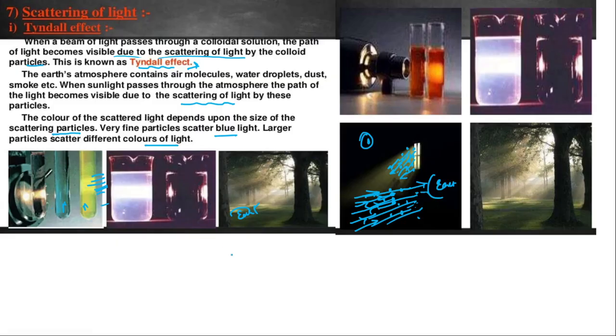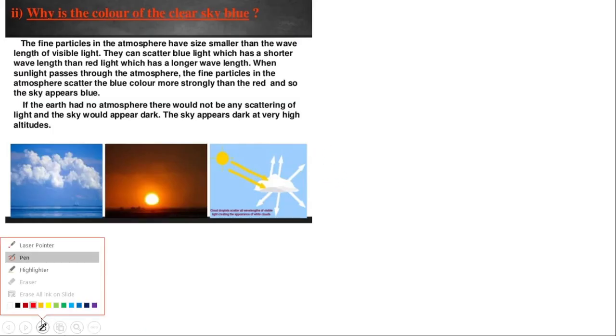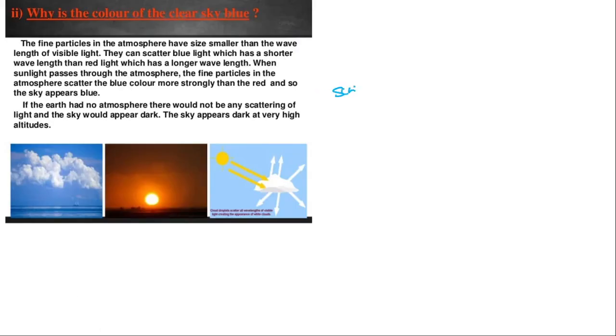So due to this scattering of light only, we feel that our sky is blue in color, okay. So now tell me, why is the color of the sky blue? Because of scattering of light. So what is meant by scattering, we all know. Then even after getting scattered, why is the color of the sky only blue? Why not another? Why not red, or why not green?